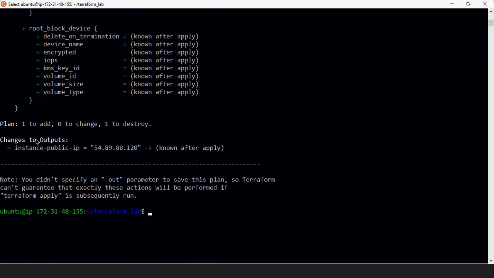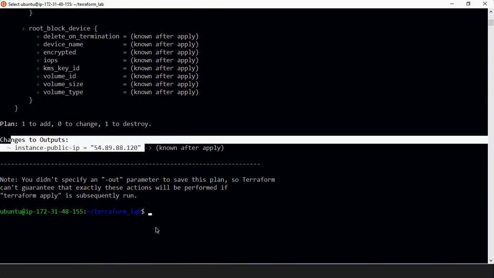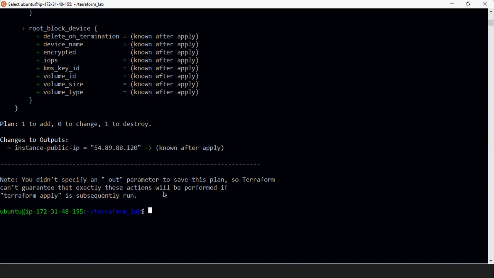See, this output change is also visible here. The output file, how it will be shown after your apply command executes.